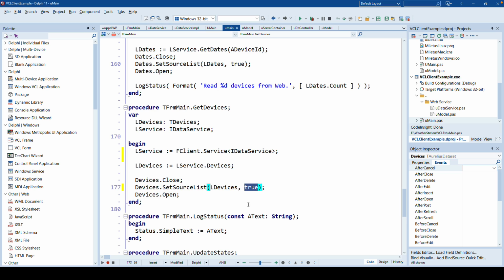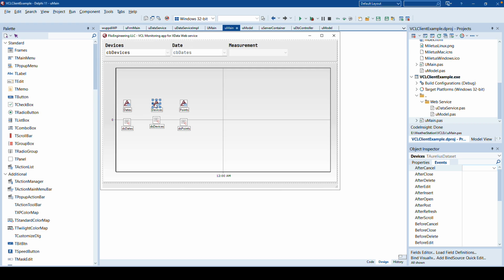You might have noticed I changed the false to true. I had a different memory management approach. The true means that the LDevices list is being freed by the dataset as soon as it is closed, so we don't have to free this list. That's something you have to read up in the documentation of Xdata, how these memory management things work, but it's very easy. I think not having to deal with it makes it easier. So after assigning the list, we open the dataset, and that means this dataset with the